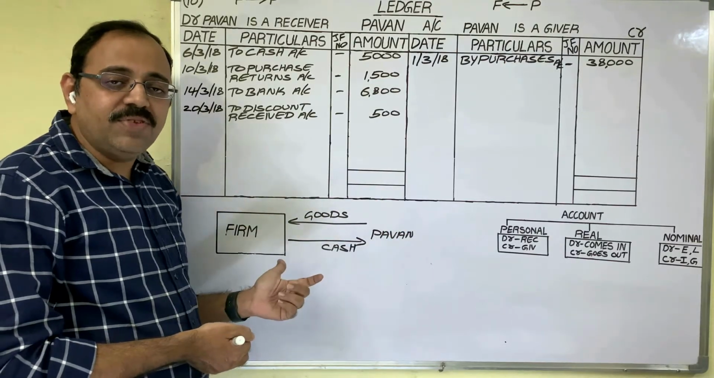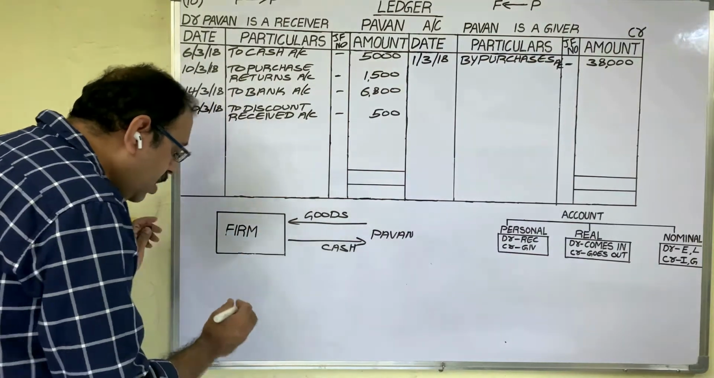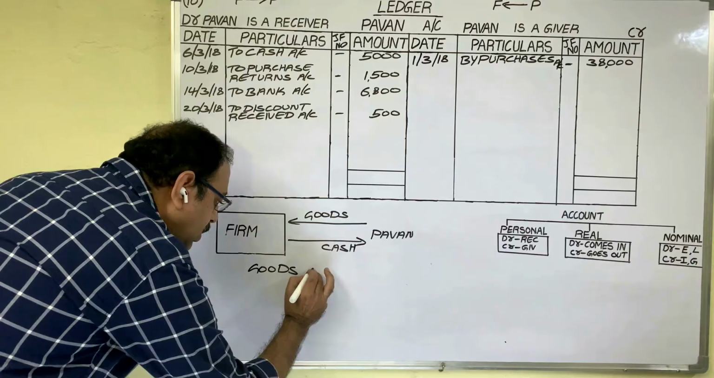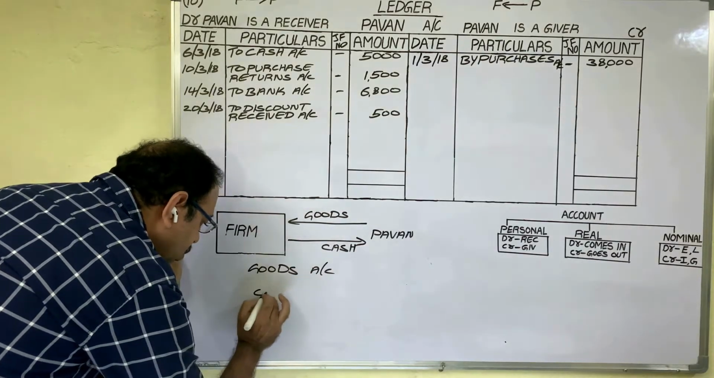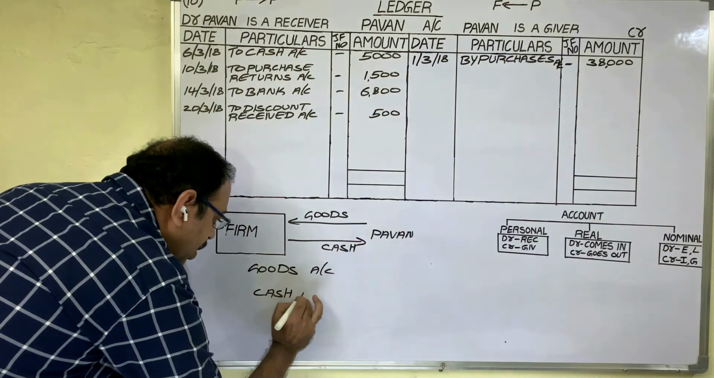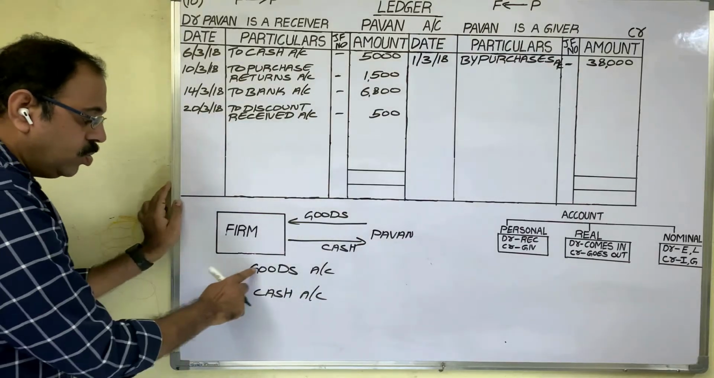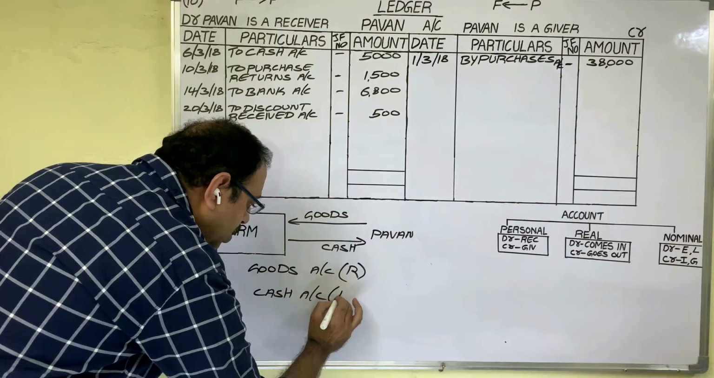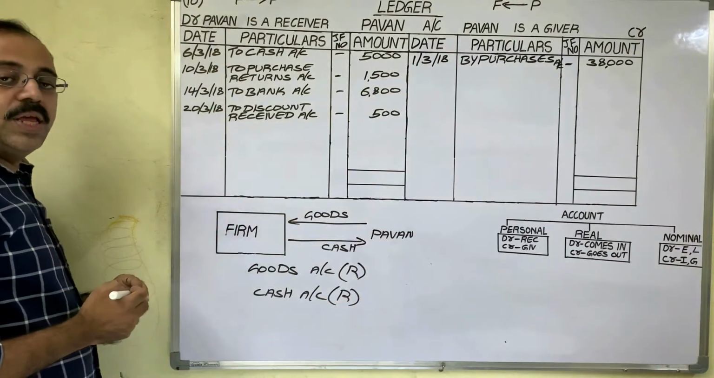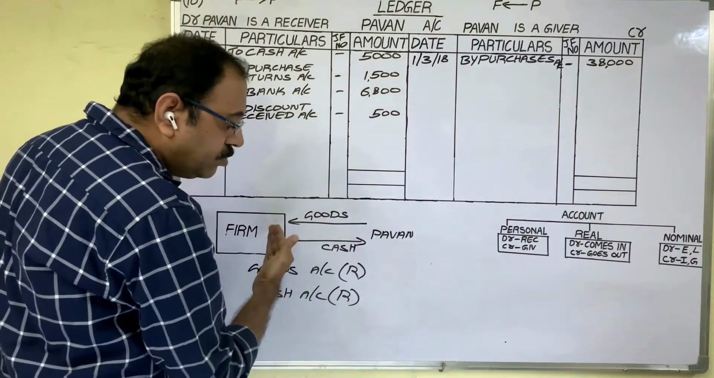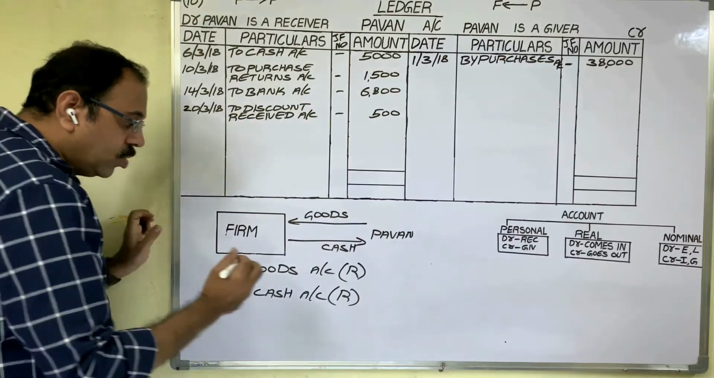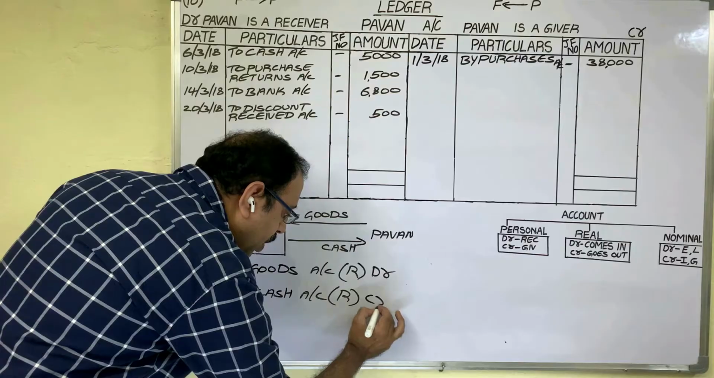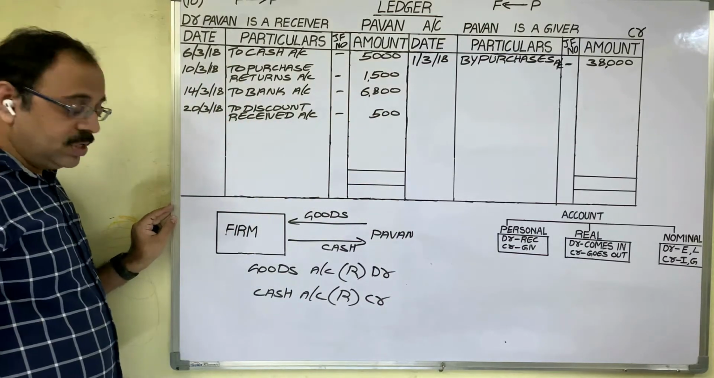Therefore, in this transaction, the accounts are goods account, because goods are coming to us, and cash account, because cash is going from us. Goods account is a real account. Cash account is also a real account. Real account rule: debit what comes in, credit what goes out. Goods are coming, debit goods account. Cash is going, credit cash account.